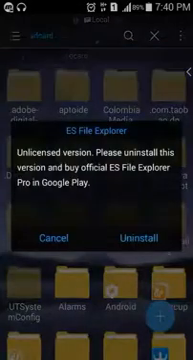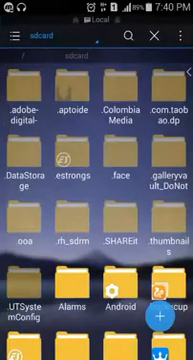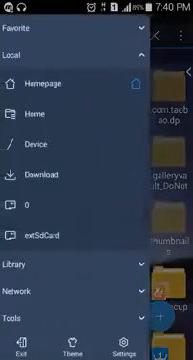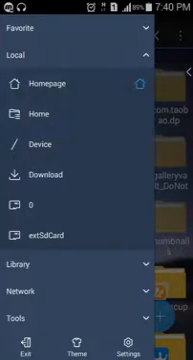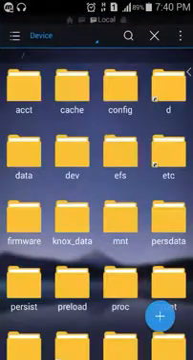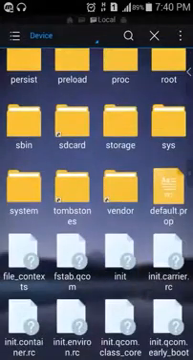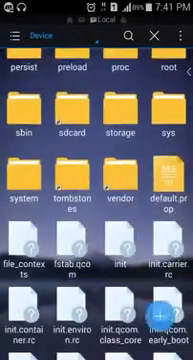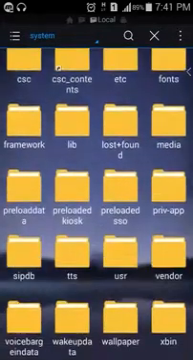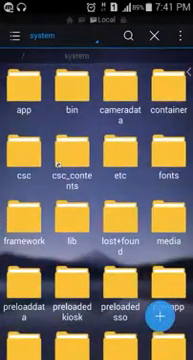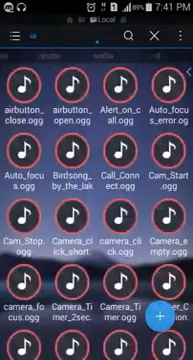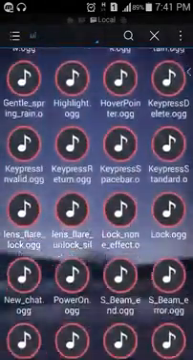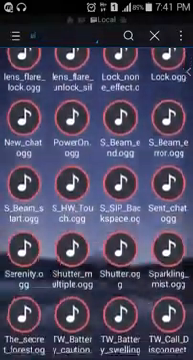Now what you have to do is just swipe from the left side, and here in the local options there will be an option of device. Click on that. There are many folders. Now you have to select system. When system is selected, there are many folders. Now from that you have to select the 12th folder, that is media. Open that, then audio, and then UI. There we will find the sounds.